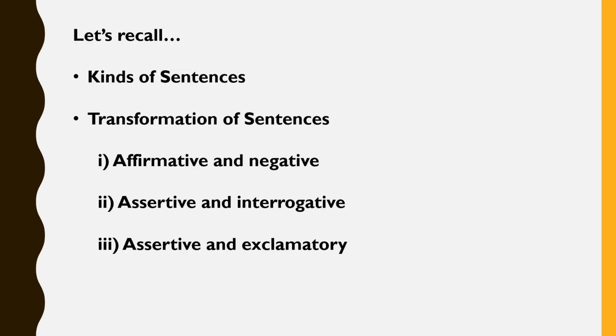Children, in our today's class, we learnt about kinds of sentences, that is, assertive sentence, which is further divided into affirmative and negative sentence. We learnt about interrogative sentence, exclamatory sentence, and imperative sentence. We also learnt about how to transform different sentences of affirmative and negative, assertive and interrogative, assertive and exclamatory. In doing so, we came across so many rules that we could apply in transformation of sentences.